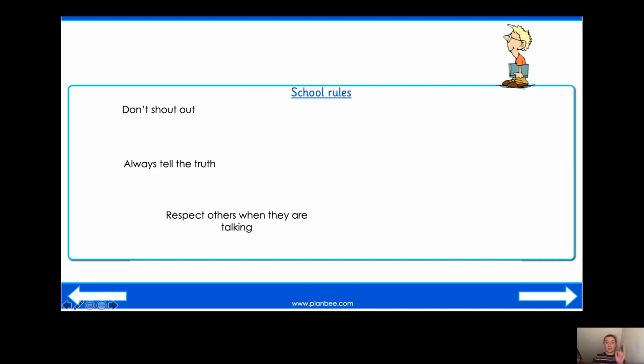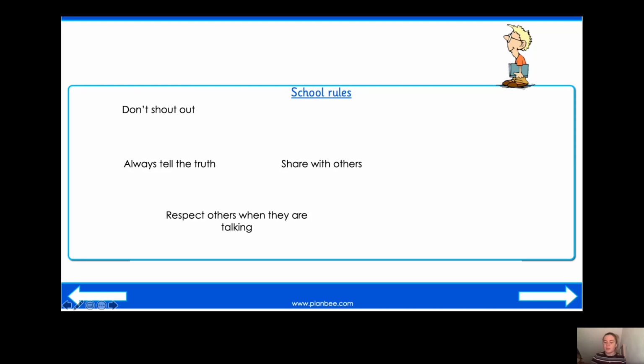And it links to don't shout out, because when somebody's talking, when somebody's answering a question, we always need to make sure that we're looking at them and that we're listening to them instead of shouting out and talking over them. Now, another one I thought of was share with others.